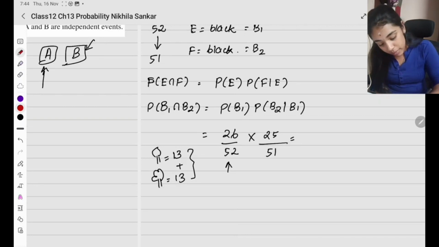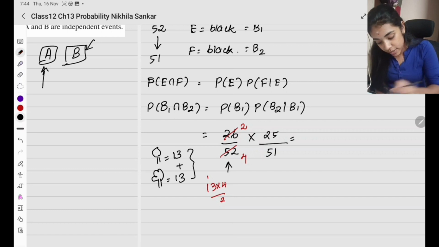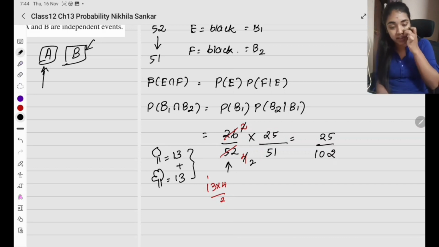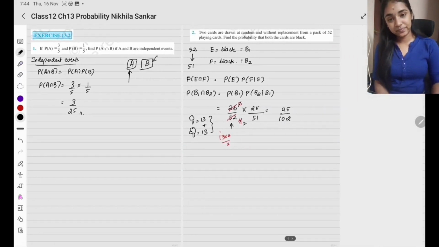So இது 2 table பண்ணலாமா? இல்ல 13 table. 13 2s are 13 4s are. இல்லையா? 13 times 4, 4, 3, 12, 152. So 13 4s are. So what will I be left with? I have, இதை இன்னும் further simplify பண்ணலாம். So 2 2s are. So I'll be left with 25 divided by 2 1s are 2, 102. So 25 divided by 102. So this is my final answer. Please copy.